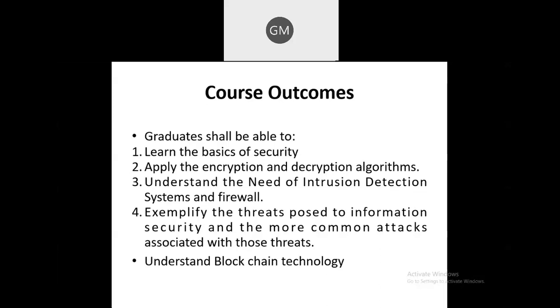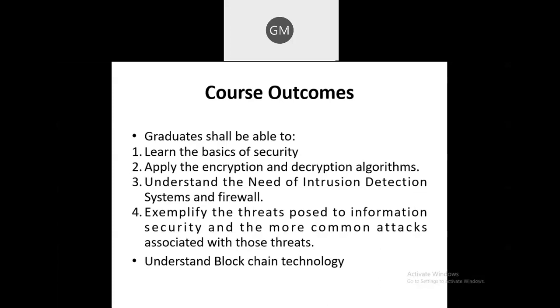After these algorithms, in the third unit, you are having IDS, that is called intrusion detection system, and the firewall. We are having the algorithms which are related to IDS and the firewall. So that algorithm we are going to learn in the third unit. And the next point, the fourth and fifth unit, you are going to learn is